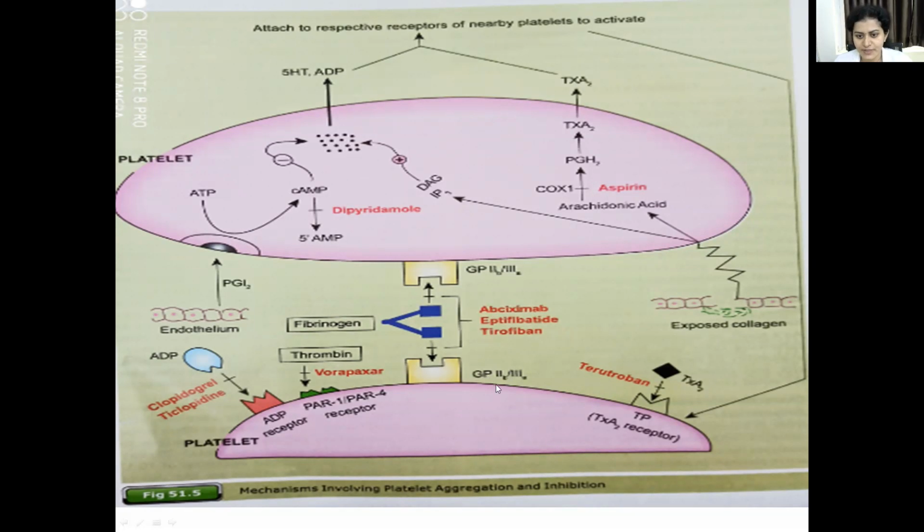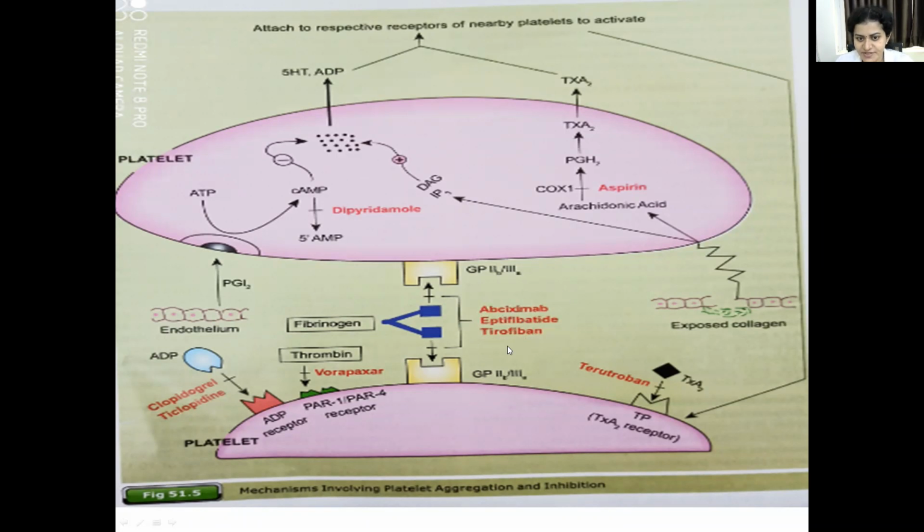The 4th group is glycoprotein 2B and 3A receptor antagonists. In this, the drugs are abciximab, eptifibatide, tirofiban.